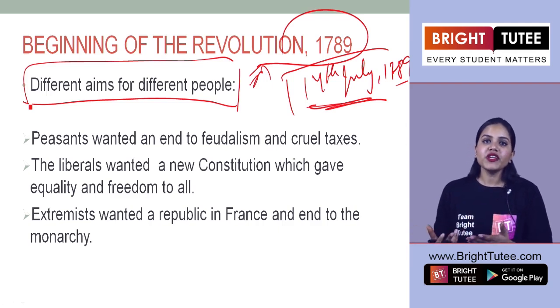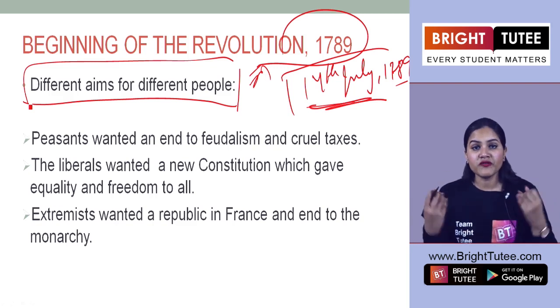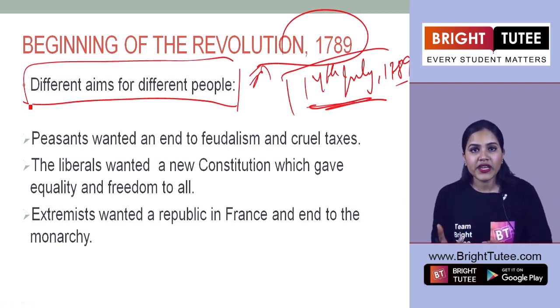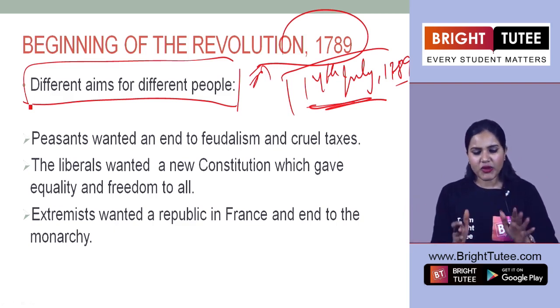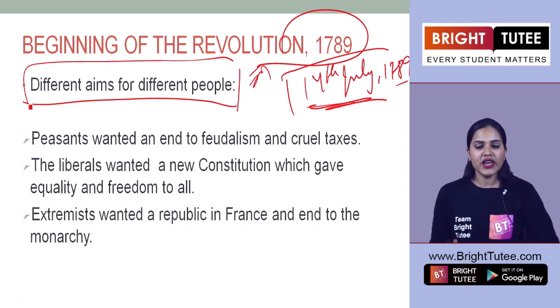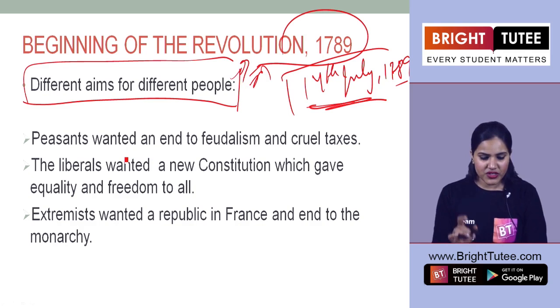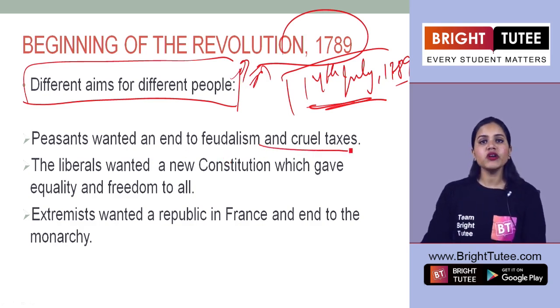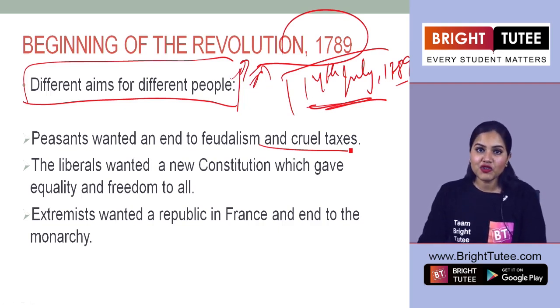So the people belonging to some other class such as the artisans, they were now fighting for their own rights, for their own aims. The working class people, again, they were fighting for their own aims. So let us try to understand what were the different aims of these people who were involved in this revolution, right? So the peasants, at first, they wanted an end to feudalism and cruel taxes. Now we all know that peasants had to face the brunt of these heavy taxes.